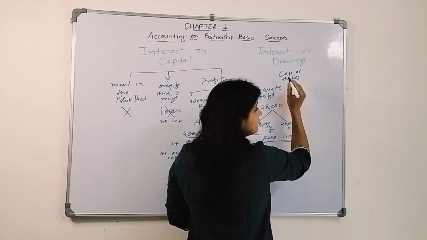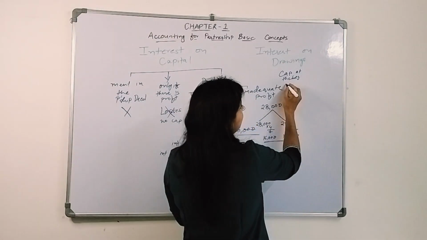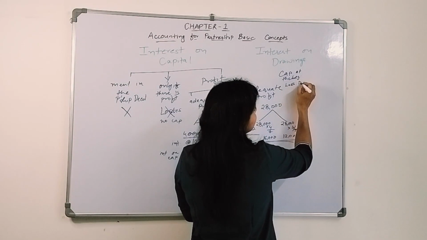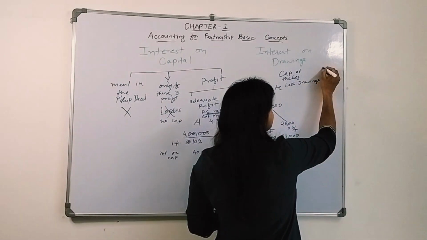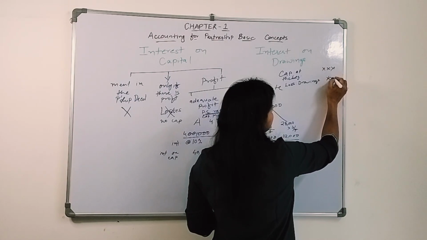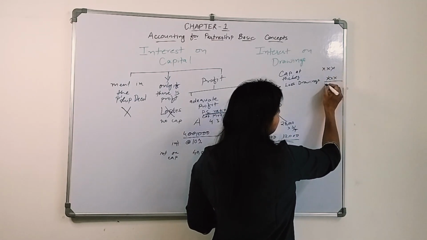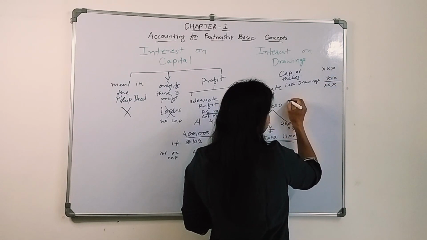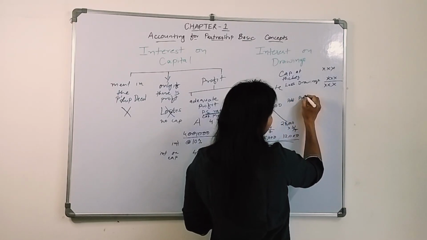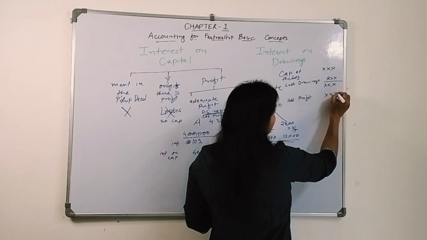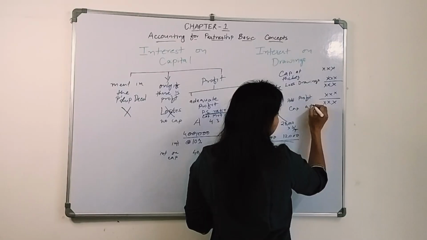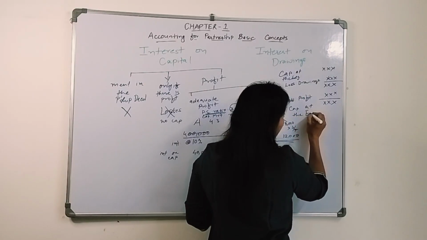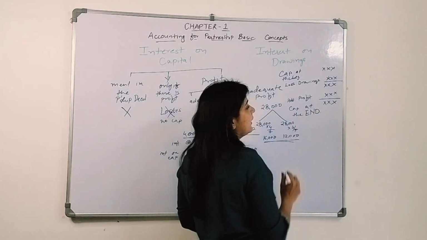If the partner has withdrawn a certain amount, we deduct less drawings. This is the capital they invested, this is the drawing they have made, we deduct it, we get the amount, and at the end of the year, whatever profit or loss is there, let's say there is a profit, we add the profit, and what we get is the capital at the end of the year.